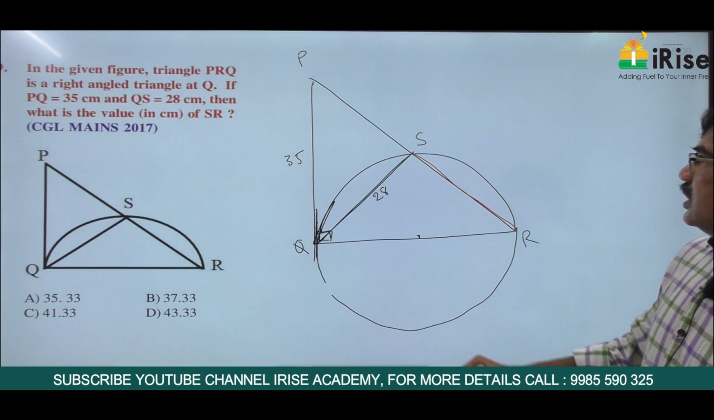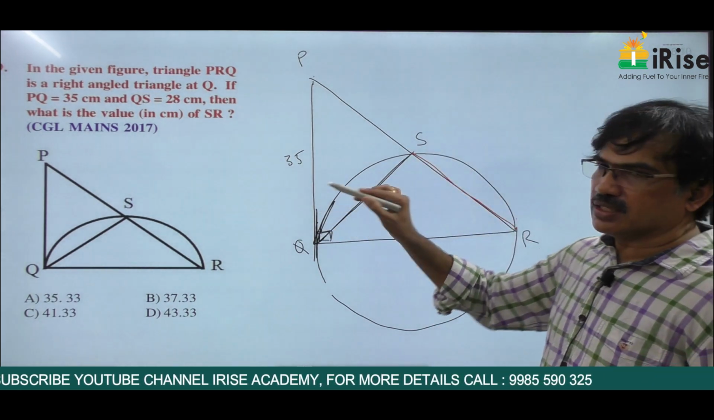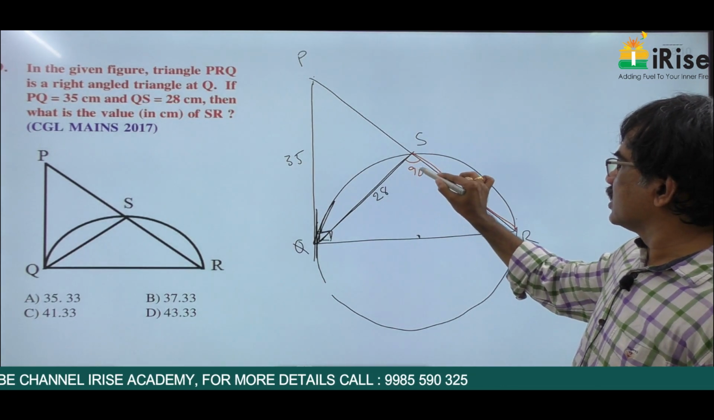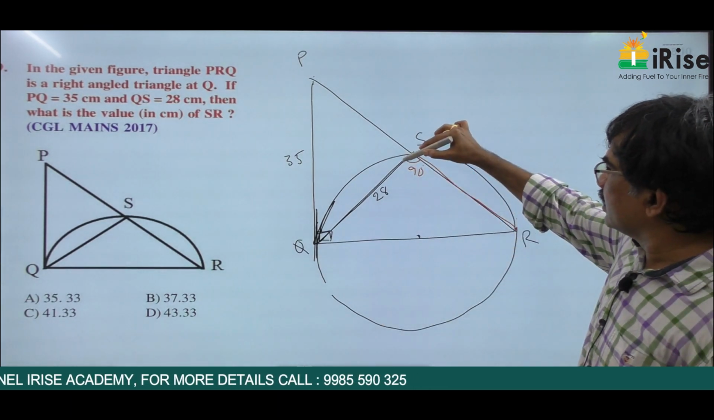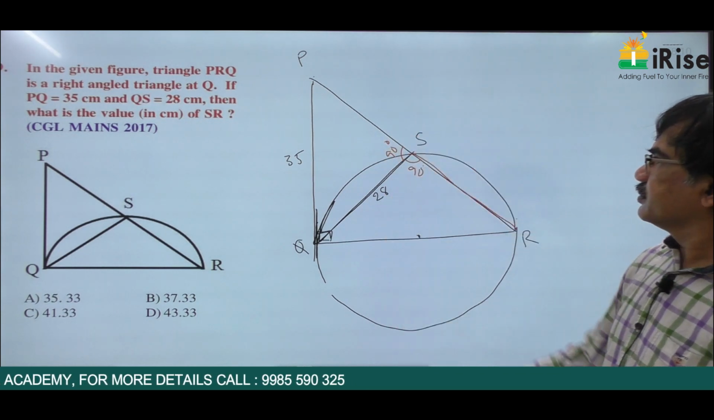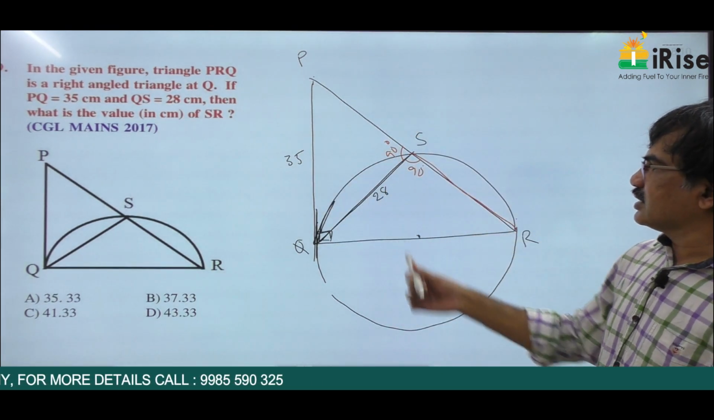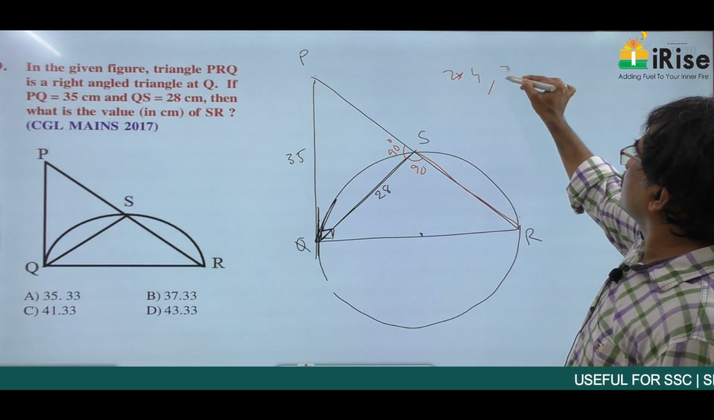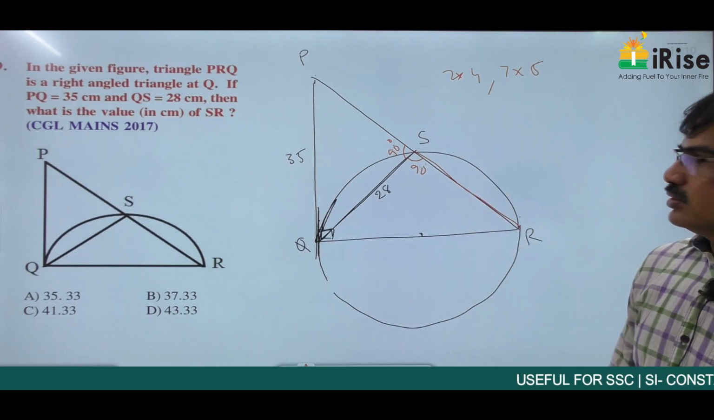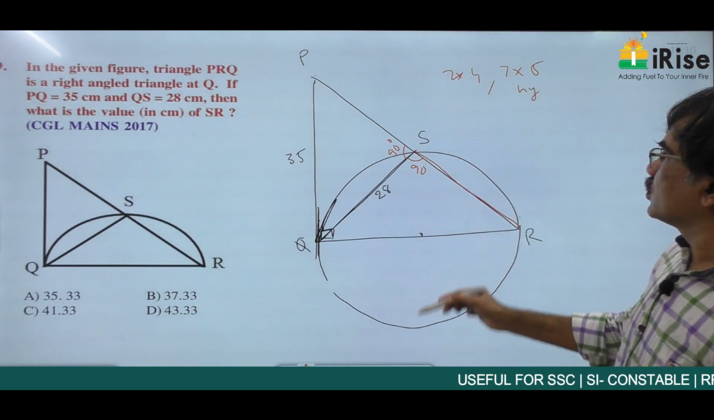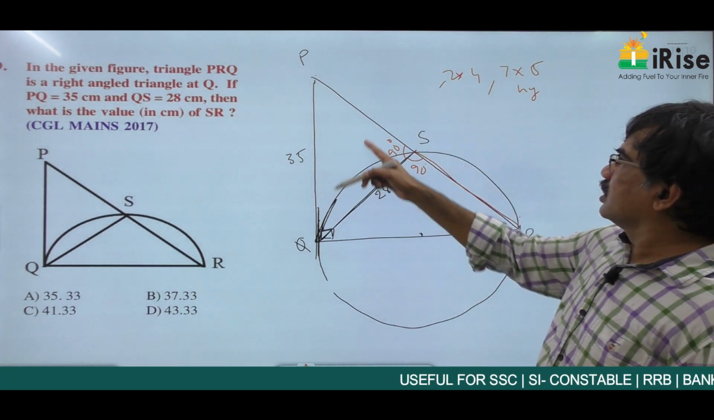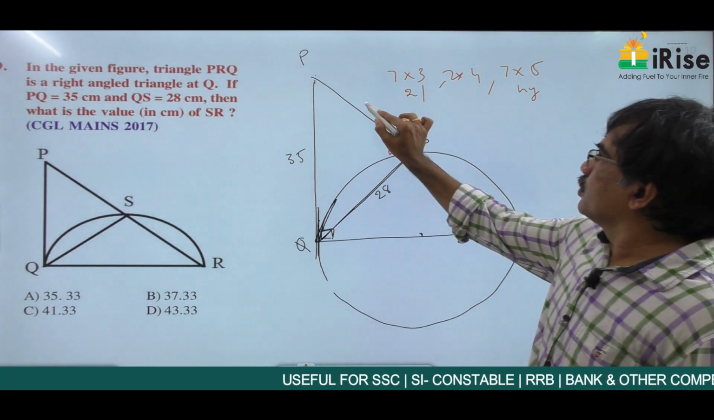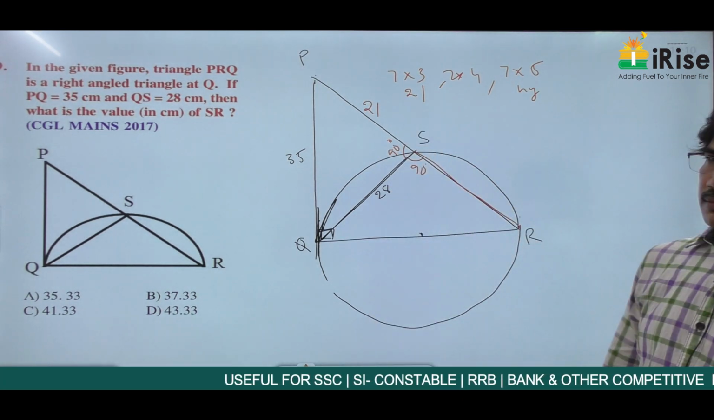So to find this, see carefully, this is a semicircle. Angle in the semicircle is a right angle, therefore this is 90 degrees. If this is 90, then this is also 90 degrees. And two sides are in the ratio, this is 7 into 4, 28. This is 7 into 5, 35. This is hypotenuse. Then what is the third side? 7 into 3, which is equal to 21. So therefore PS is equal to 21.